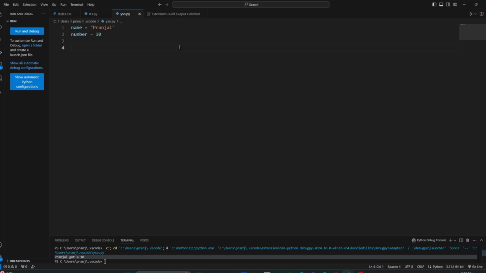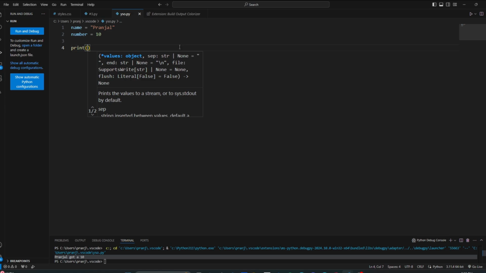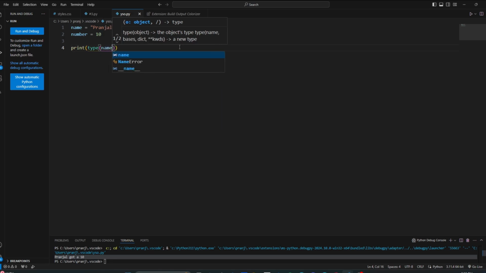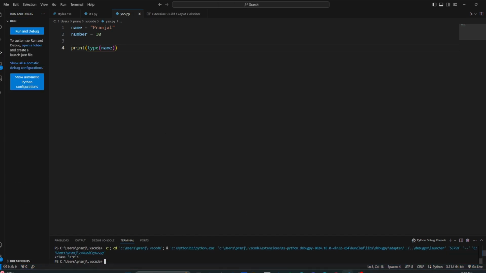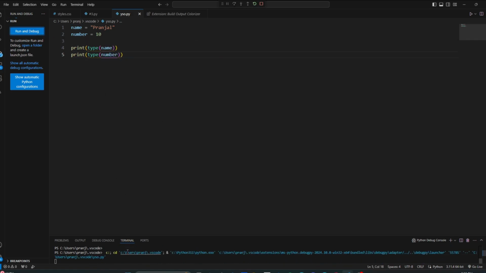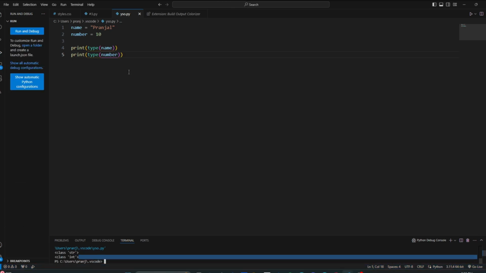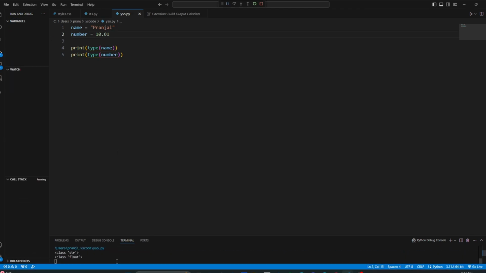Well, what if you want to find out what data type name is? You can just go print, because you want to output the data type, type, and then name. Type is basically a function that just spits out the type. And boom, class is string, str for string. Now you can change it, you can copy it, and you can put number in this. And we run it, and we have integer. And you can change this 10 to, let's say, 0.1. And boom, it becomes a float.